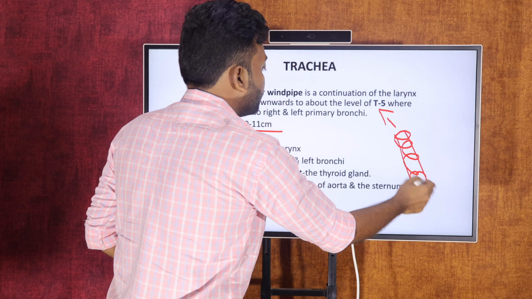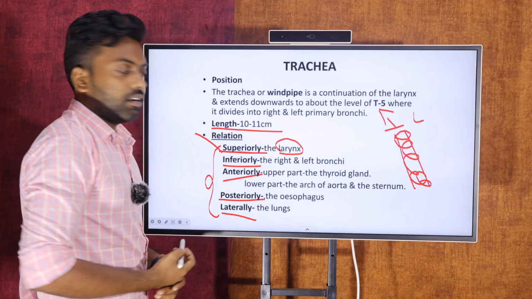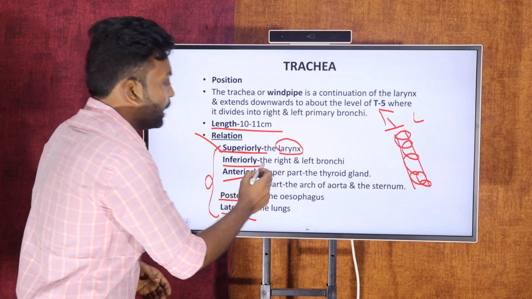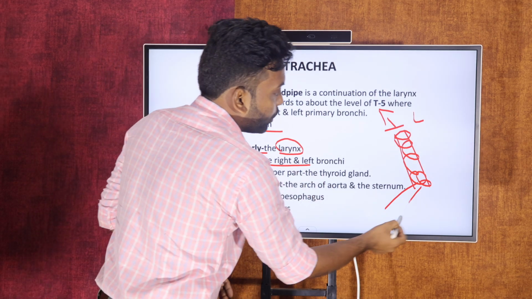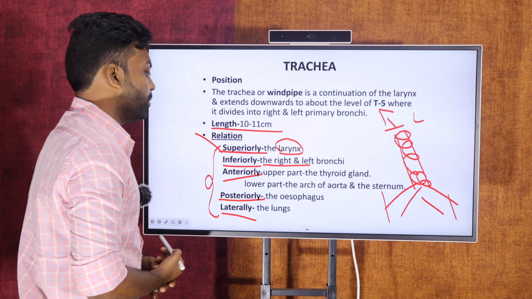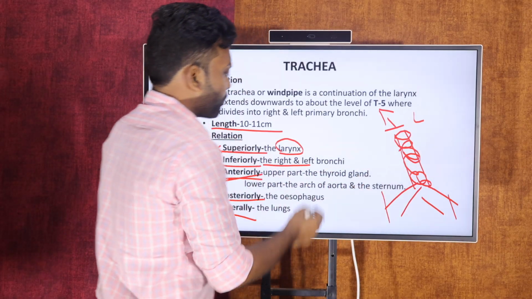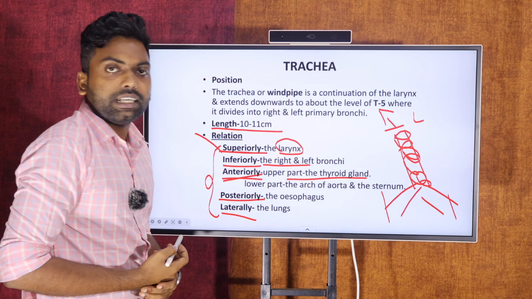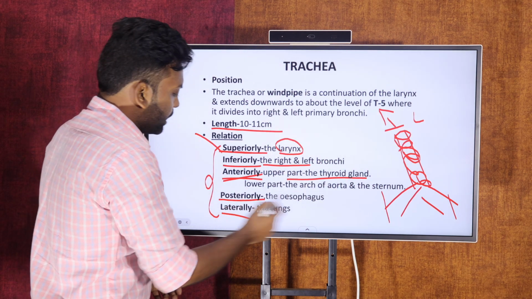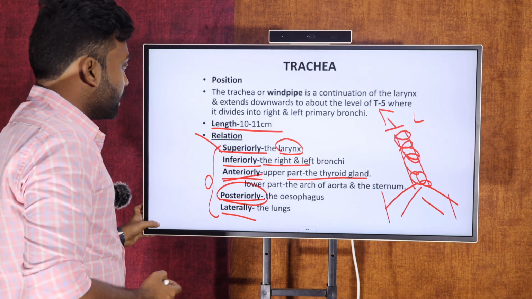Ultimately there is the larynx, so that comes under the superior organ. Inferior, there are the right and left primary bronchi. Anterior, in front of the trachea, there is part of the thyroid gland. And next, posteriorly there is the esophagus, as you can see in the diagram.